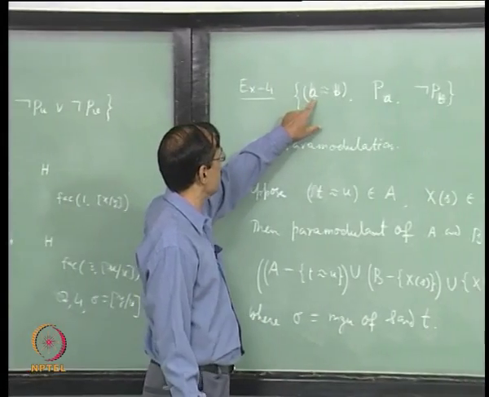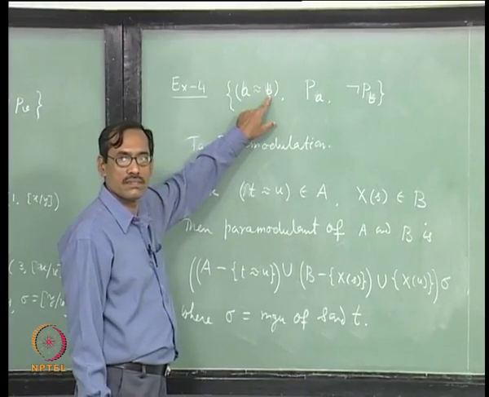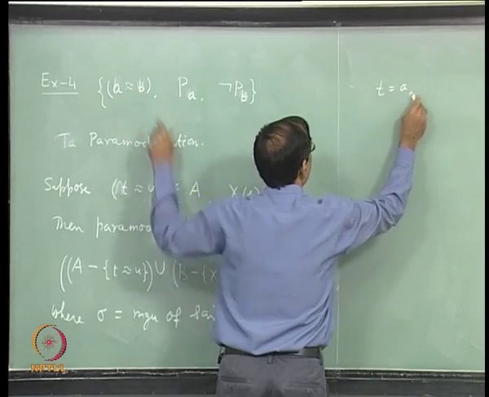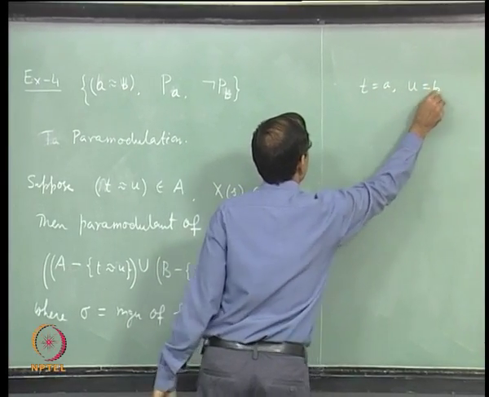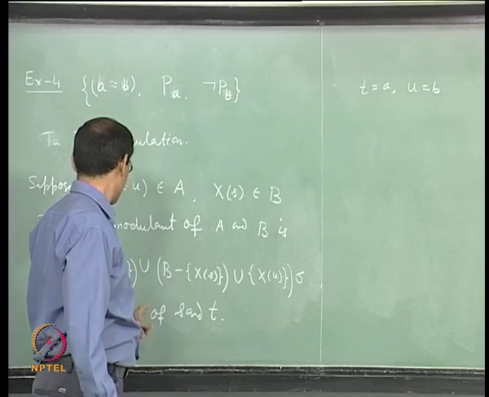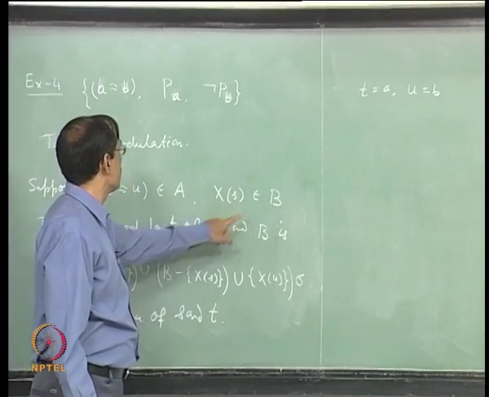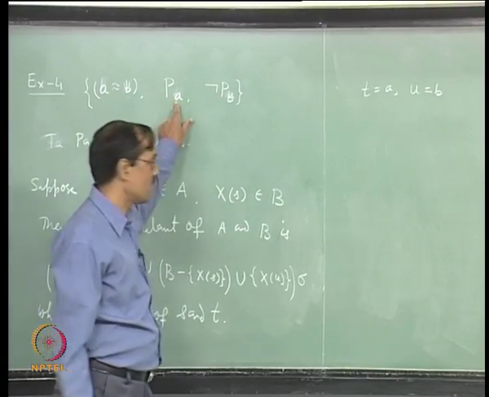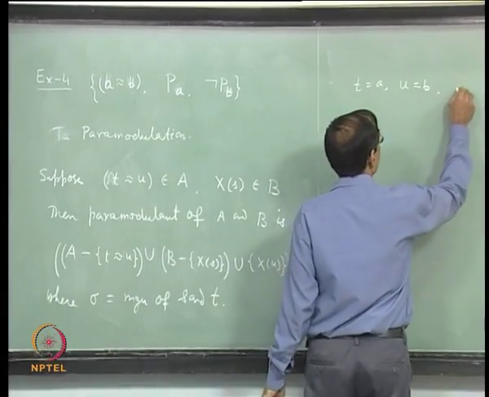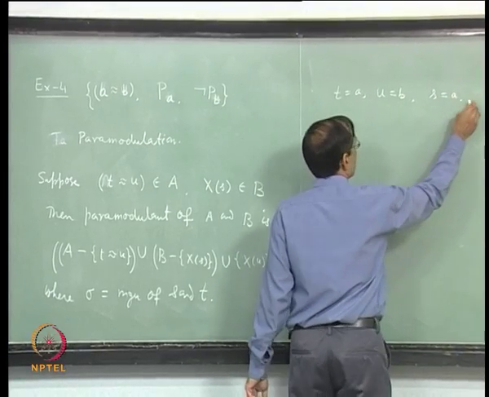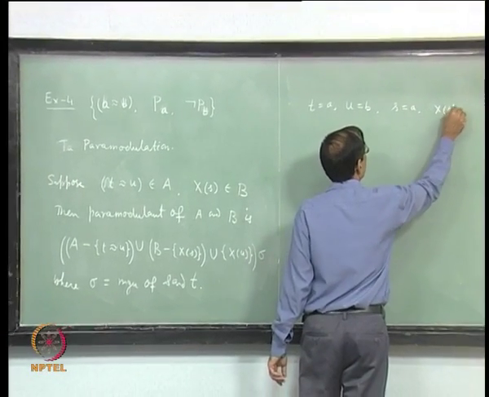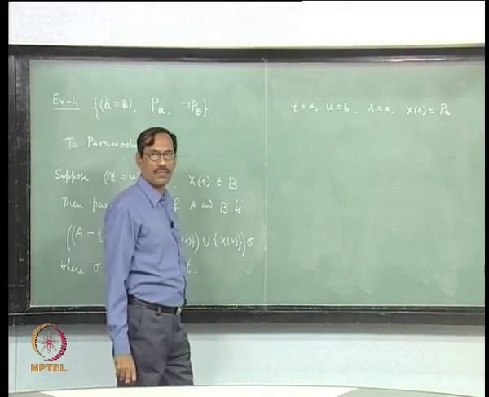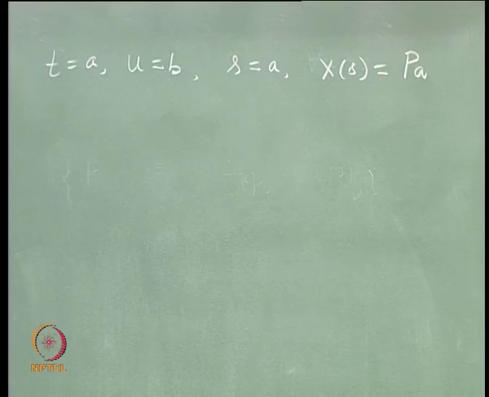Suppose this is my T, this is my U. Let us say T equal to A and U equal to B. Then we should have another literal in another clause, let us say in B, P of A. So S equal to A and X of S equal to P of A. We have two clauses.